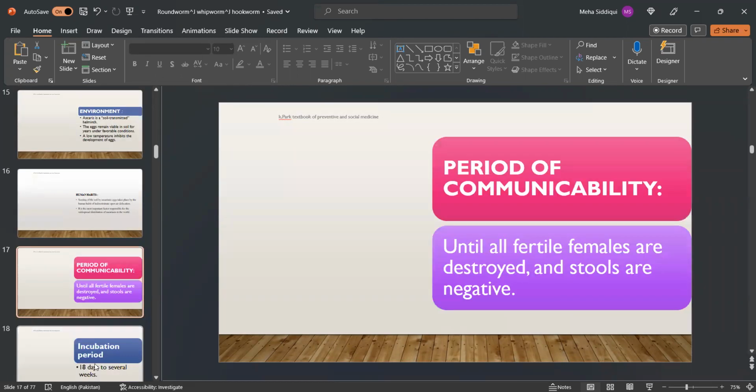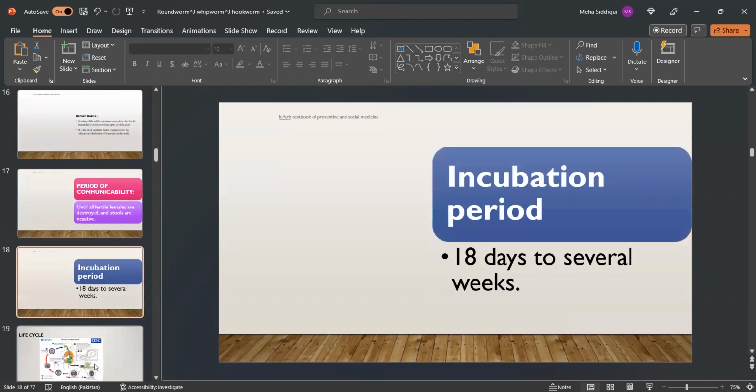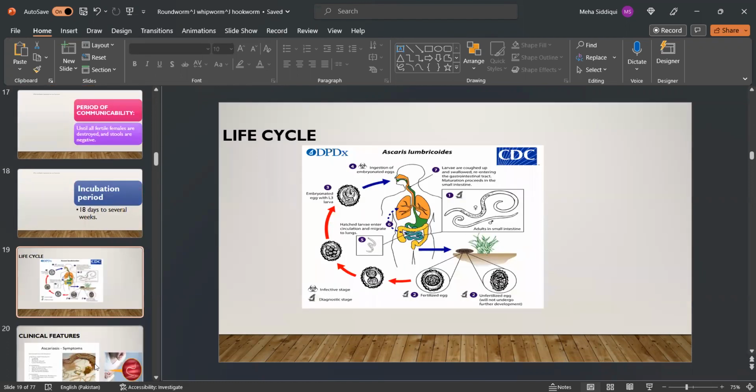Period of communicability: until all fertile females are destroyed and stools are negative. Incubation period is 18 days to several weeks. This is the life cycle. Here we can see that these are the unfertilized eggs in the soil which turn into fertilized eggs, then embryonated egg with L3 larva, then there is ingestion of embryonated eggs and hatched larvae enter circulation and migrate to lungs, and the larvae are coughed up and swallowed, re-entering the GIT.